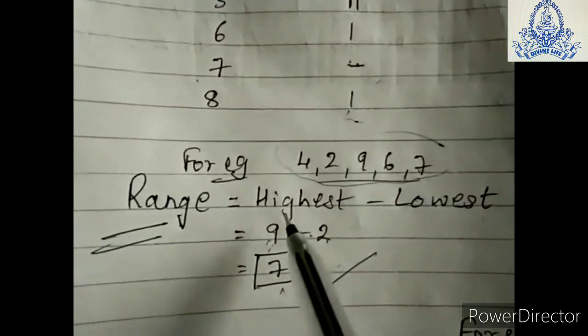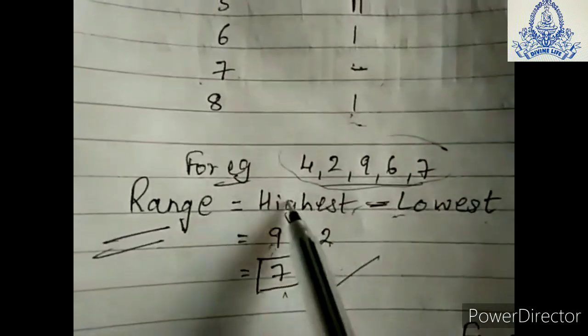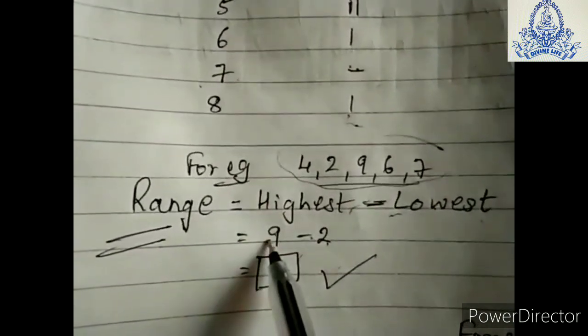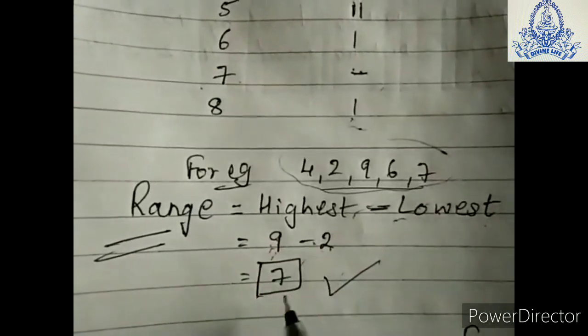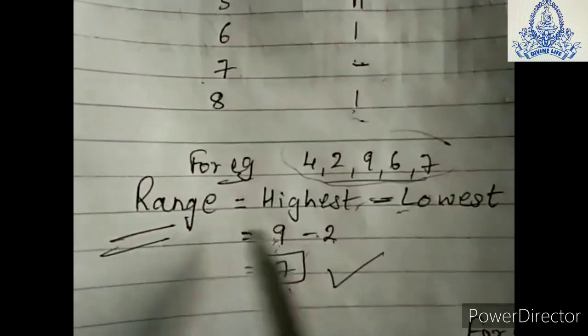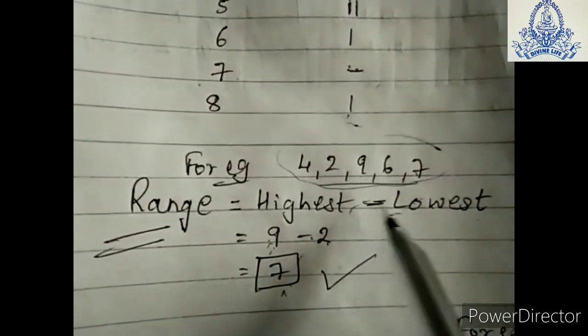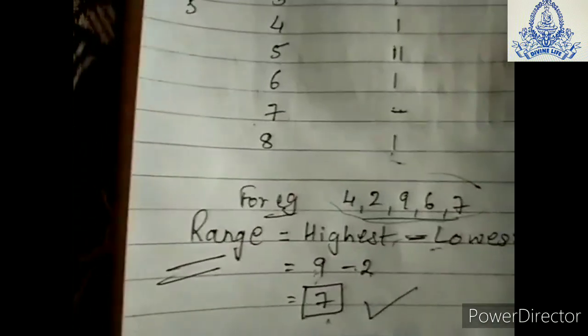Range of the data is highest minus lowest. So we first write the highest number, then the lowest number, and we subtract them and we get the range. So the formula to find the range is highest data minus lowest data. According to that you can find the range.